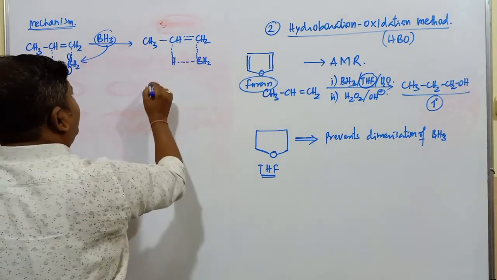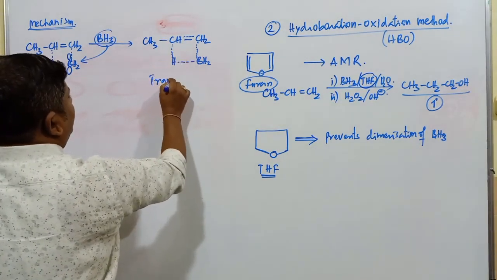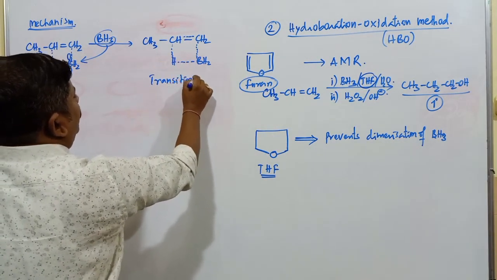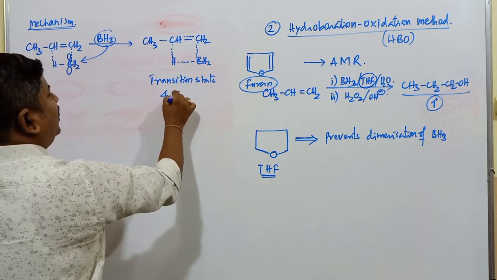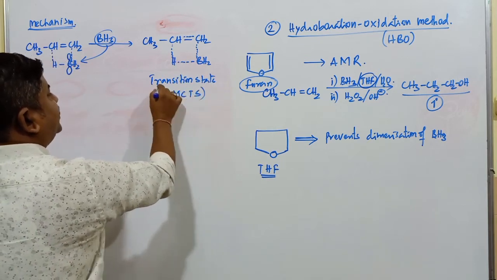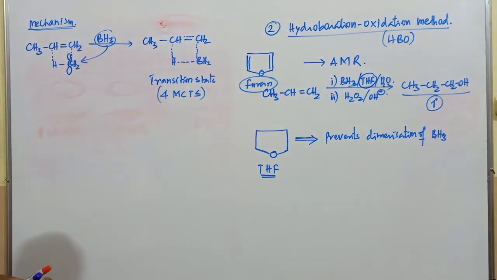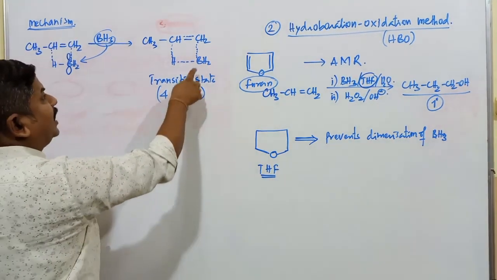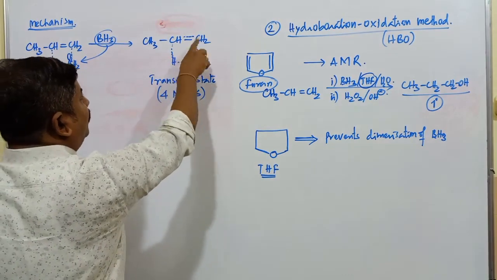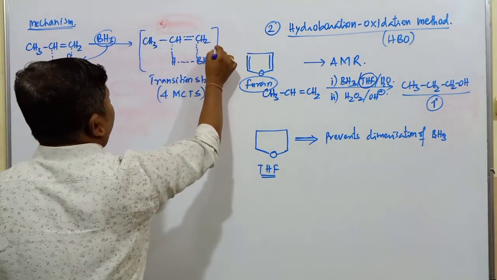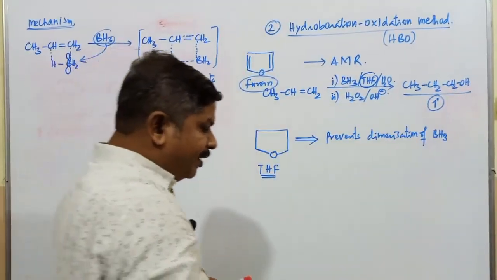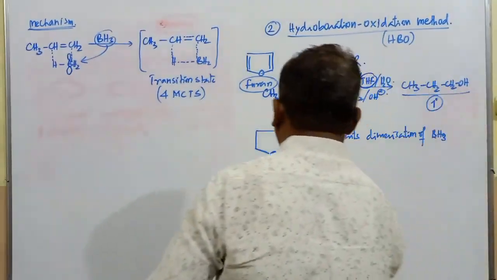Now this type of transition state is commonly called a transition state. What type of transition state is it? It is a 4-membered cyclic transition state. What does 4MCTS refer to? 4-membered cyclic transition state. This is a cyclic transition state, and it consists of 4 members. It is called the 4-membered cyclic transition state.